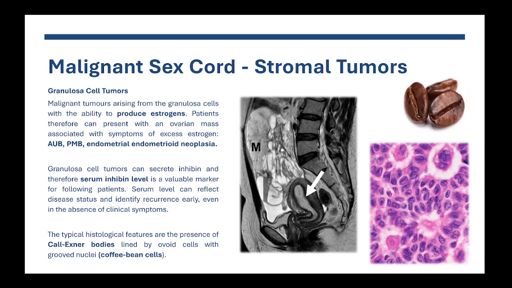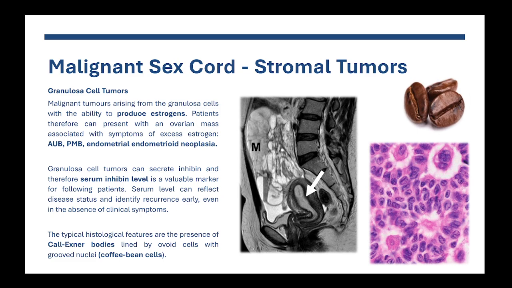And if the excess estrogen is high enough and long-standing enough, then the proliferative impact on the endometrium can also lead to endometrioid neoplasia. Because if you remember the course on endometrial tumors, we learned that endometrioid type endometrial neoplasias are estrogen driven.